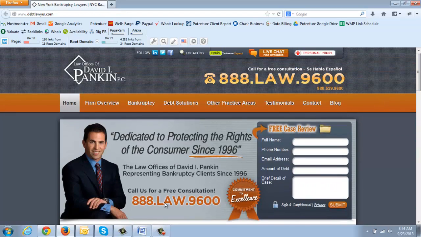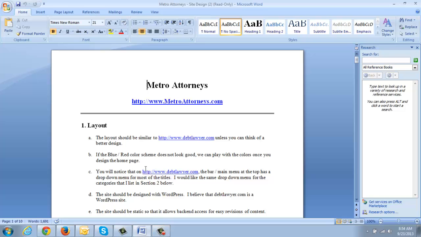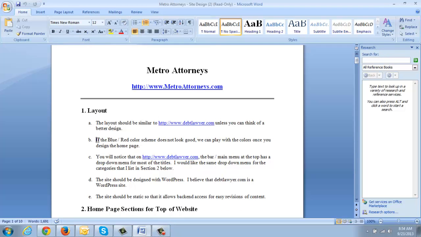Okay, so the next thing, let's go through this. All right, this is fine. As far as the color scheme, if you have business cards or some kind of colors that you've already come up with, then we can just go from there and build on that. If not, then we'll have to work together to come up with a color scheme.